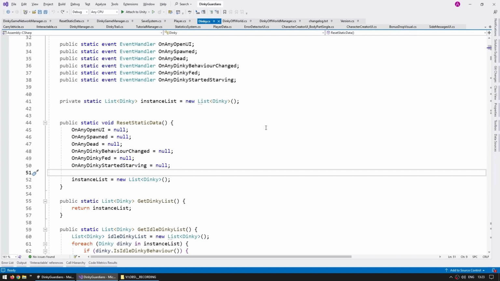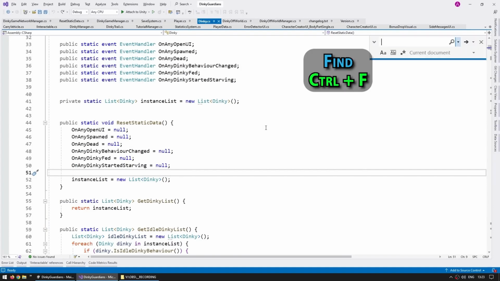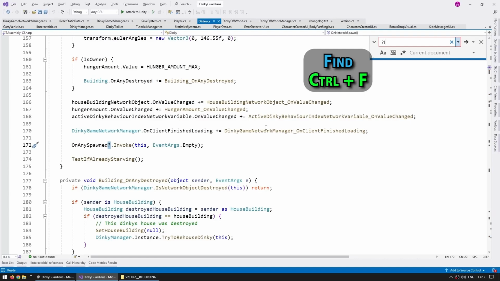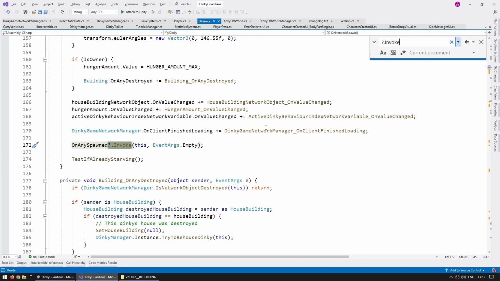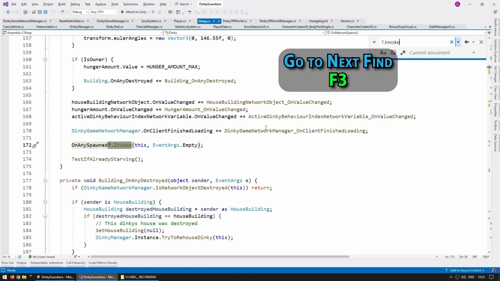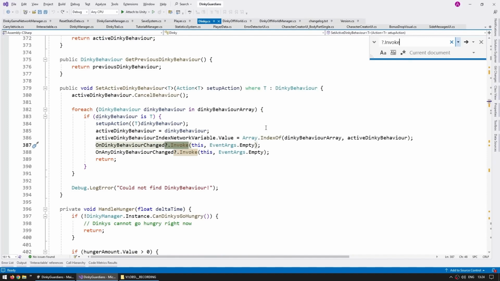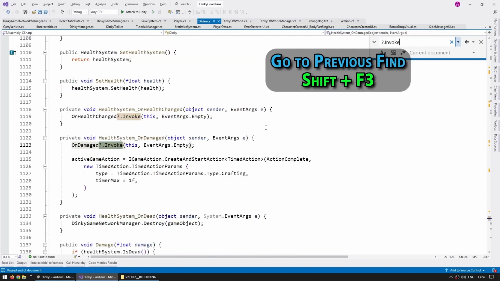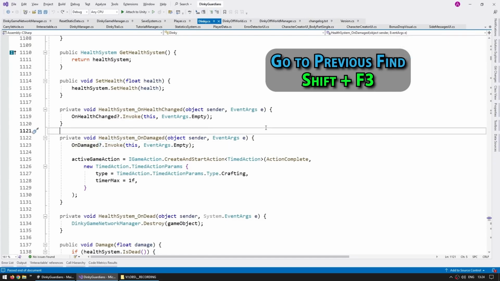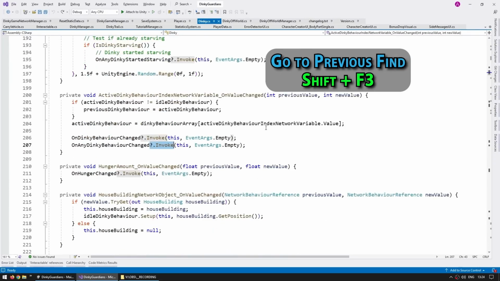Then if you want to find something, of course you have Control F. For example, finding when I'm invoking some kind of event, so just write invoke, and if it finds it, obviously normal. Then the shortcut for going to the next element, that one is pressing F3, and it goes to the next one, so it finds that one, that one, that one, and so on. In order to go to the previous one, you use Shift F3 and it goes backwards. Also, by the way, this works whether the Control F window is open over there, but if I press ESC in order to close down that window, and with this, if I press F3, yep, it still remembers the last thing that I searched.